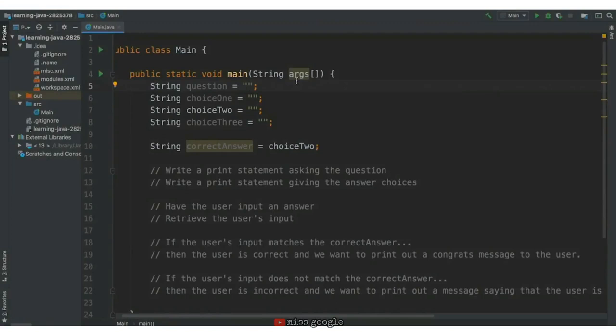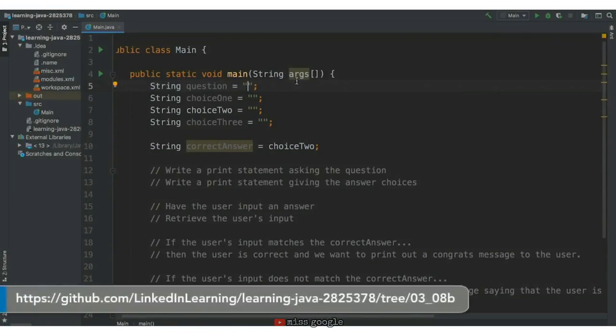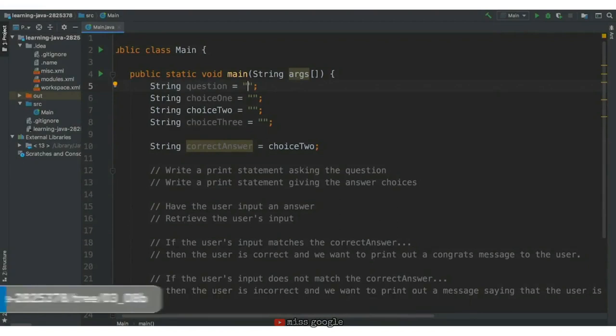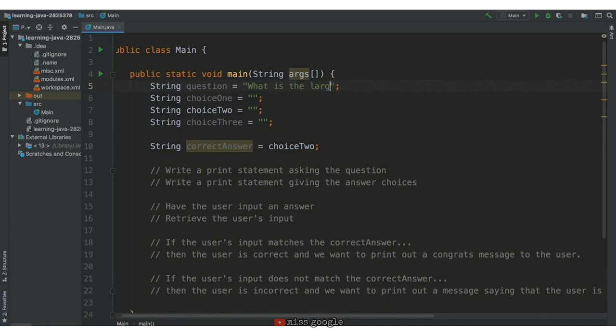Let's walk through how to create a multiple choice program in Java. From the previous lesson, we started off with this template. The first thing we need to do is come up with our question and answer choices. Our question will be, what is the largest planet in our solar system? The answer choices will be Earth, Jupiter, and Saturn.